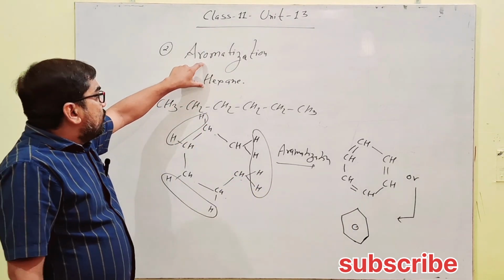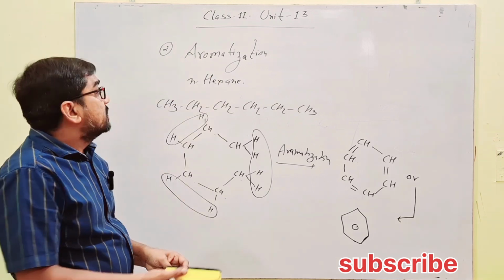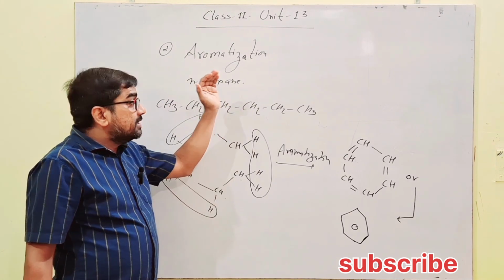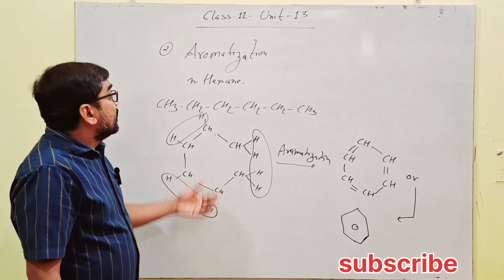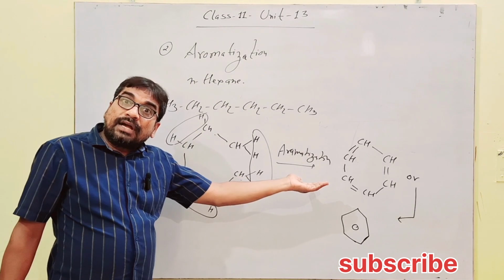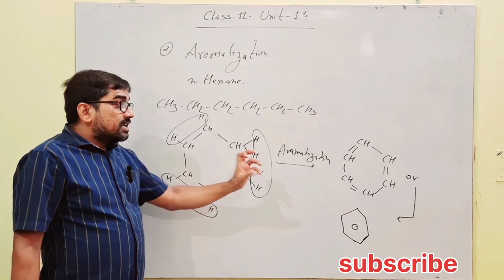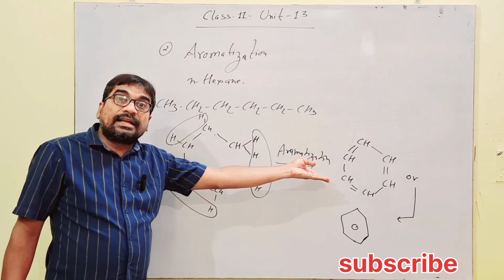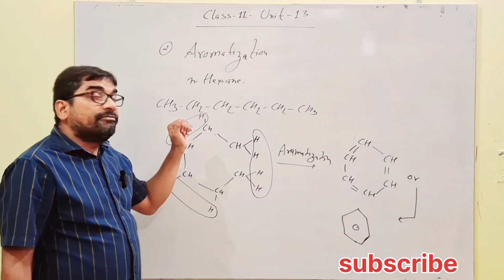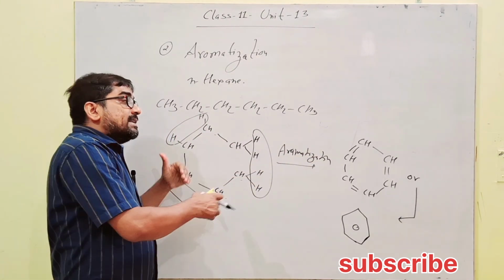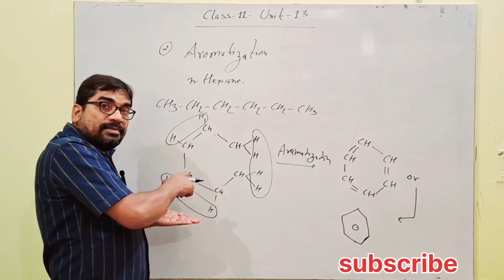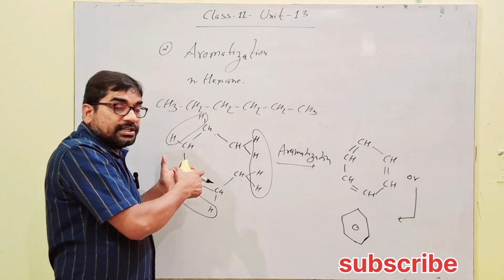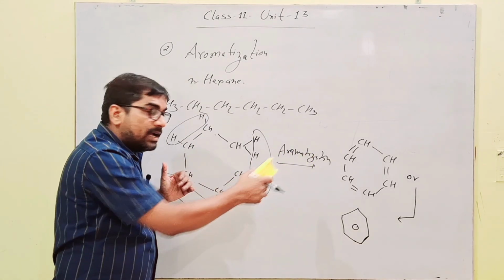So aromatization is a process carried out by alkanes under very high temperature and pressure, where alkanes convert into aromatic compounds. So it's a bridge reaction between straight chain aliphatic and cyclic aromatic. In conversion, very significant reaction, you can directly go from alkanes, aliphatic saturated, directly into aromatic hydrocarbons.